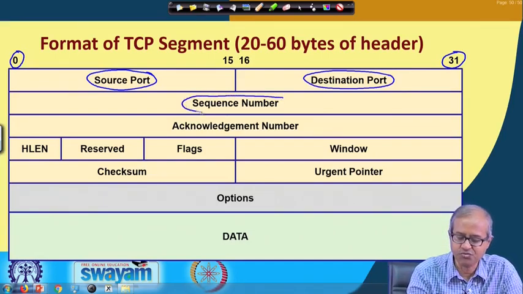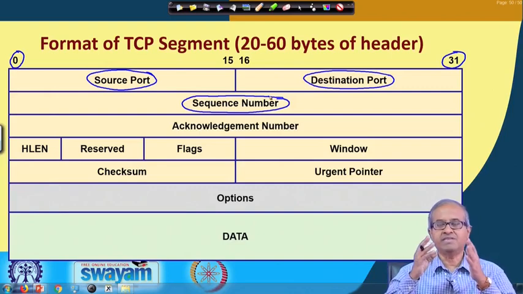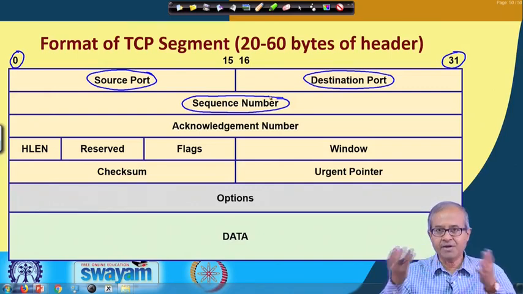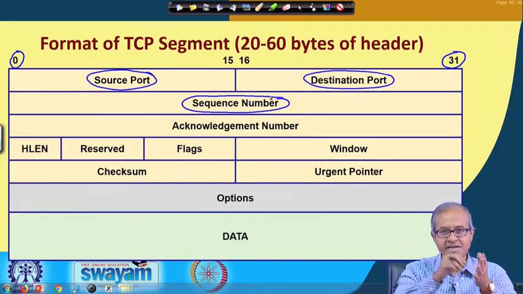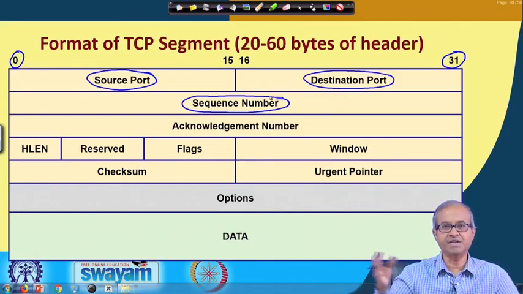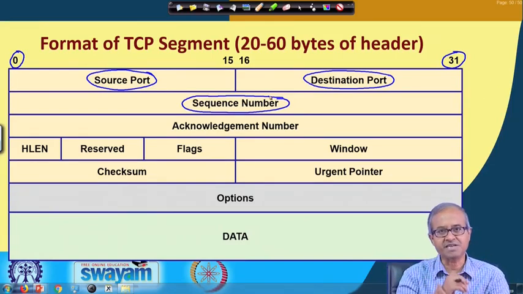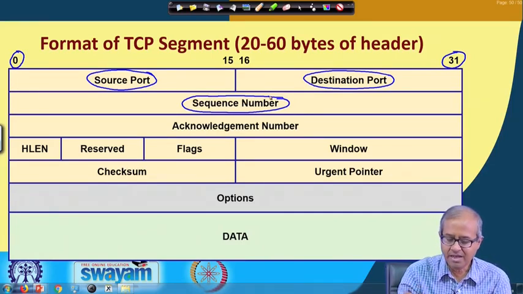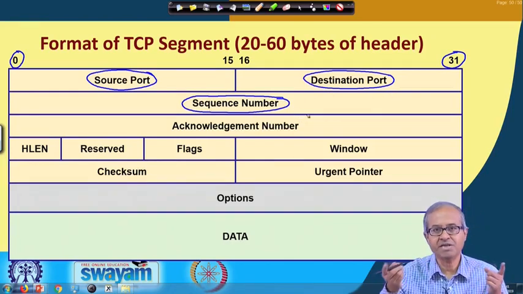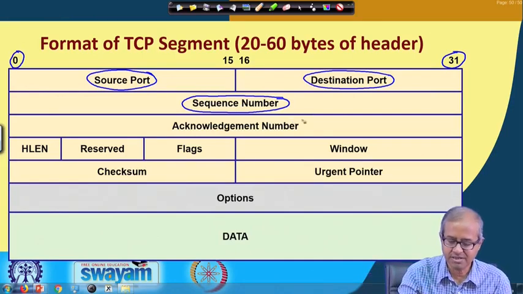Then we have a sequence number. Well, sequence number means, I told you that data are being sent in units of bytes, stream of bytes. Sequence number is like a byte number, which byte number is being sent. This is a 32 bit quantity. So, which means maximum segment size can be 2 to the power 32, quite large.